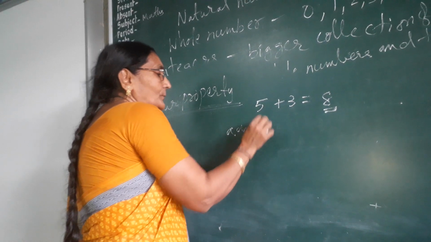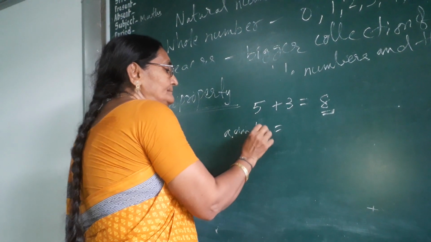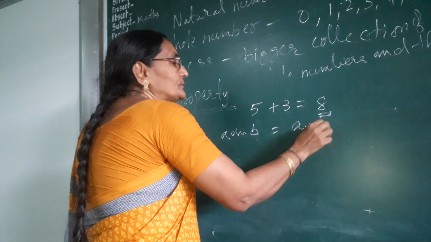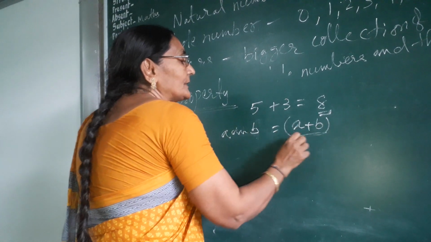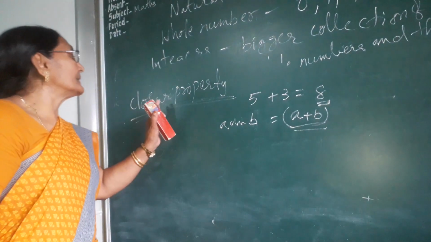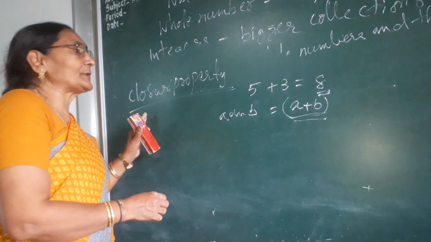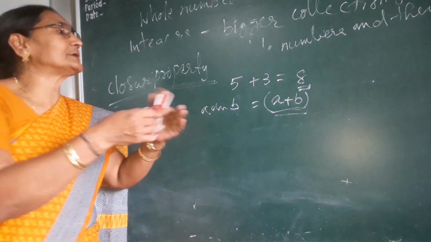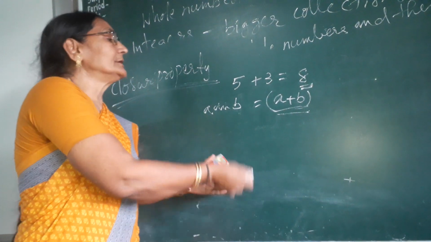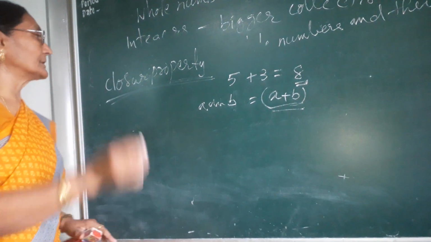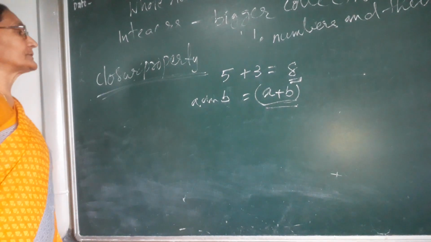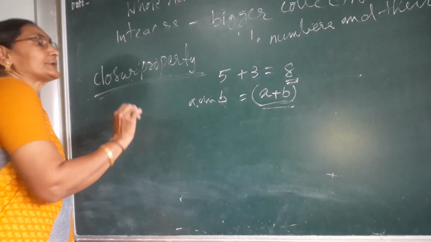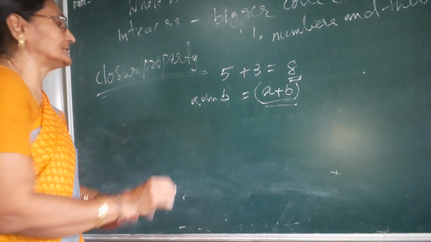A and B, if you add, it will come A plus B. So A plus B is also an integer. So closure property means any two integers you add, what answer will come? That is also an integer. That is called closure property under addition. Then you will do closure property under subtraction.